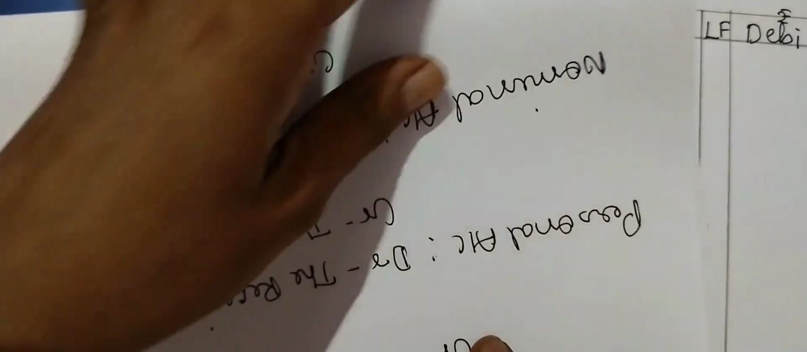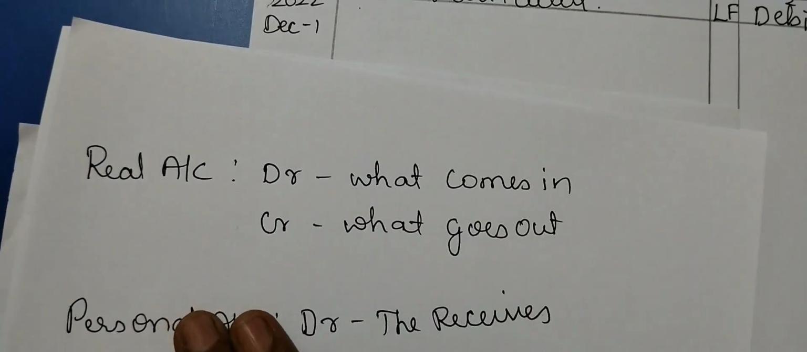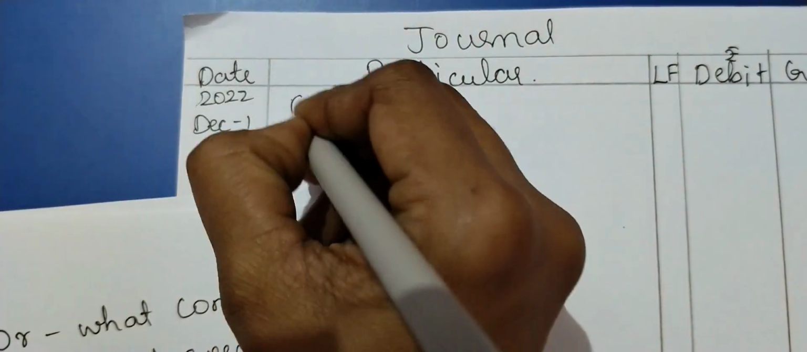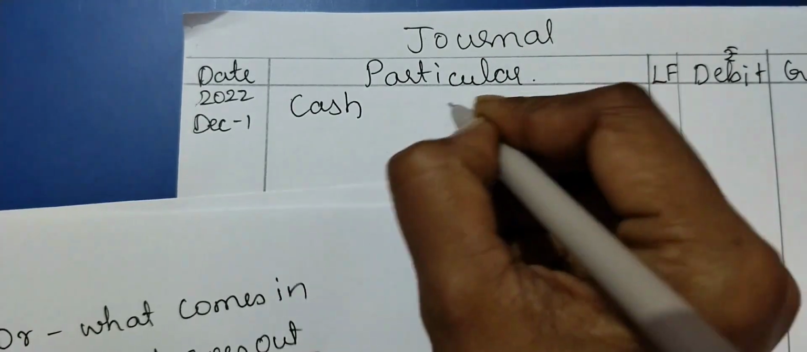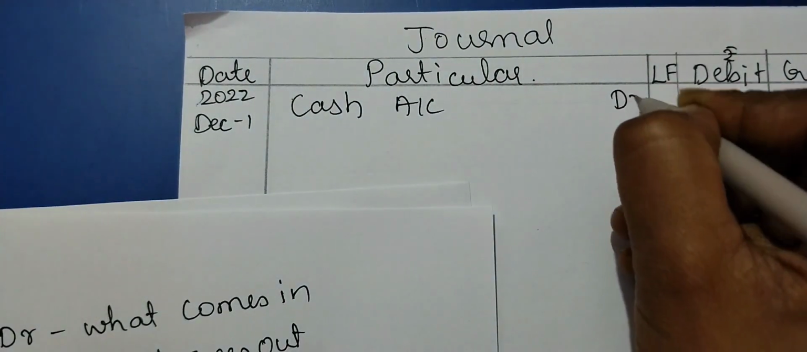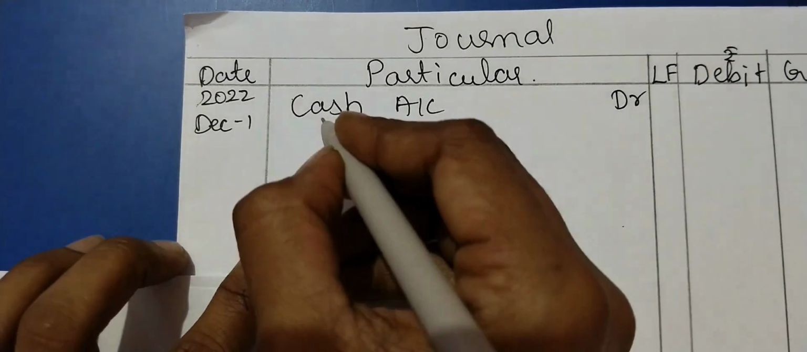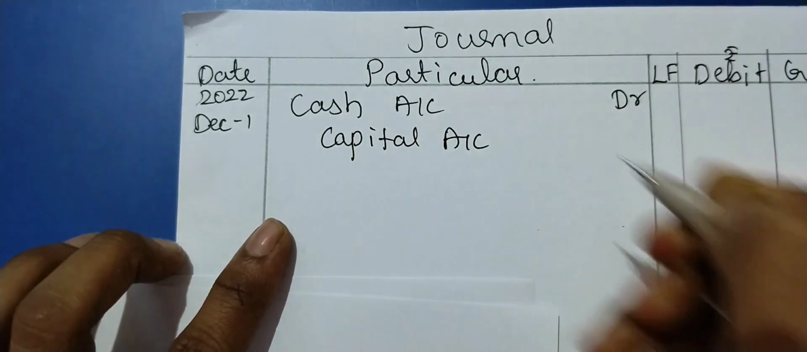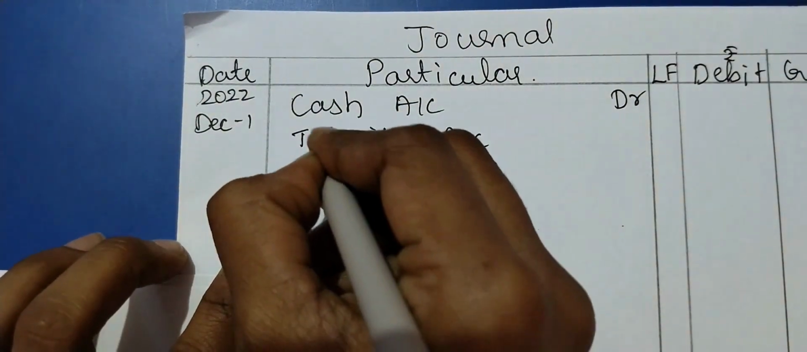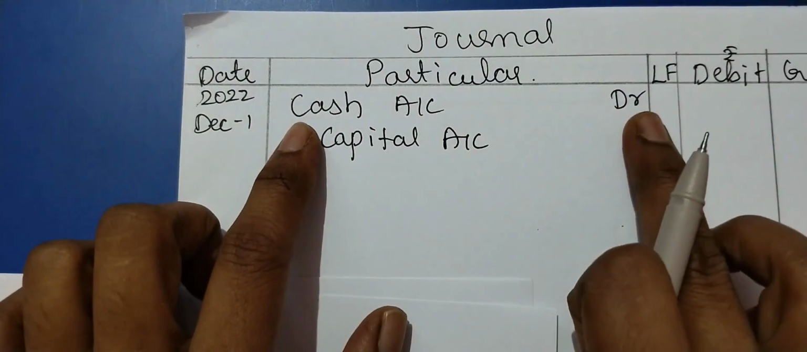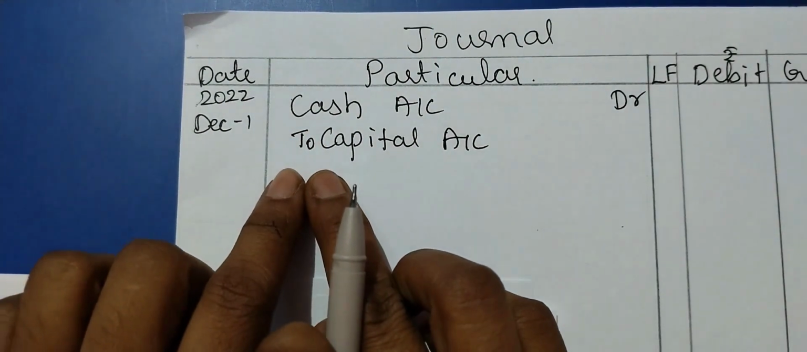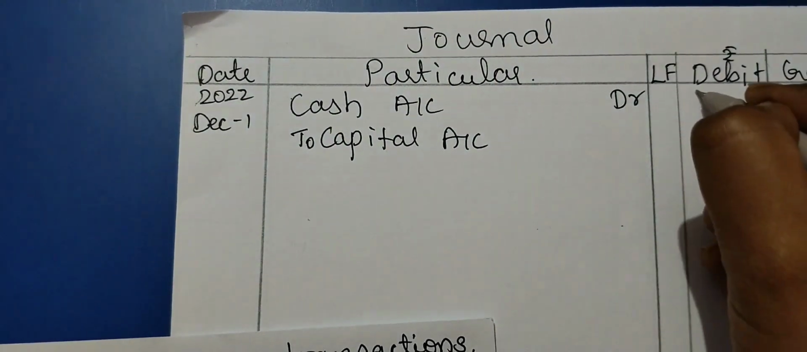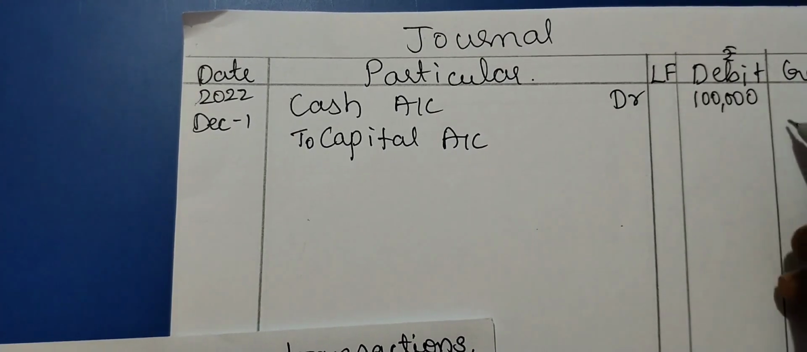So what is the rule of real account? The rule of real account is debit what comes in. What is coming into the business? Cash is coming into the business. So cash account debtor, you are debiting, and cash is coming in the form of capital, so you are crediting the capital account. Here we represent debit with Dr and credit with To. Cash account Dr to capital account. Amount is 1 lakh.